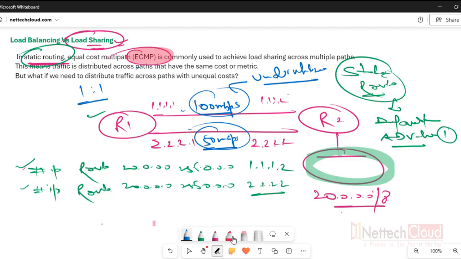So is this load balancing? Of course not. It's load sharing. Load is shared across two different paths but not balanced, right? But let us assume we want to achieve true load balancing in static routing, meaning distributing traffic not equally,